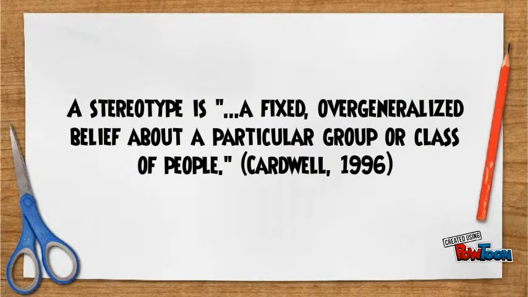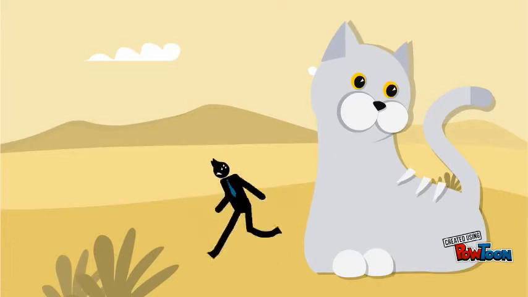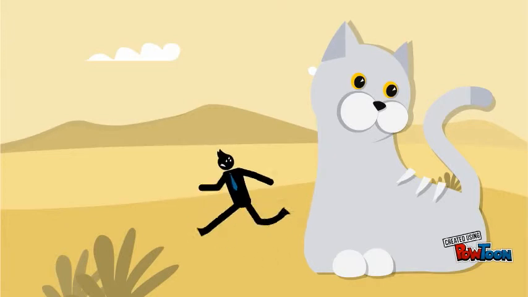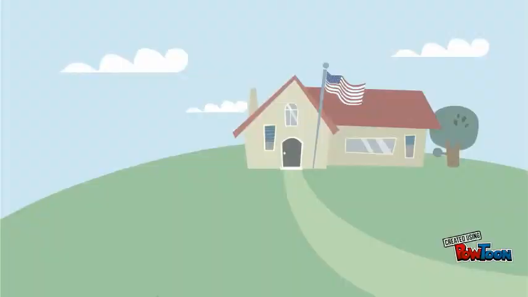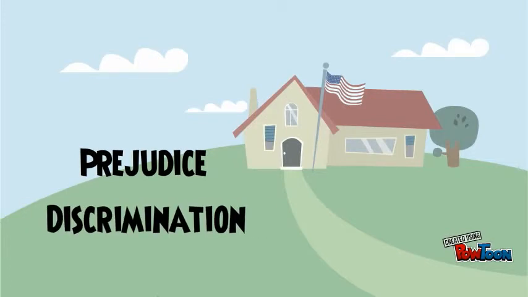A stereotype is a fixed, overgeneralized belief about a particular group or class of people. Evolutionarily speaking, these can be advantageous for survival. For example, if a caveman is out in the wilderness looking for food and has a bad experience with a lion, the caveman may then make an overgeneralization that all large cats are dangerous. This stereotype would be favored because it promotes survival. However, in the world today, these can lead to negative social implications such as prejudice and discrimination.